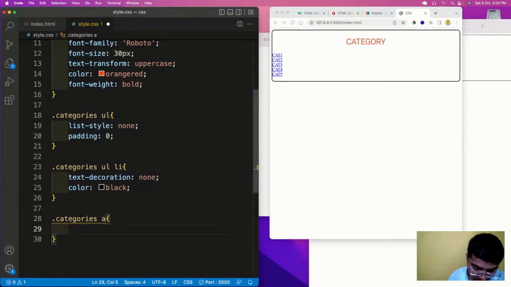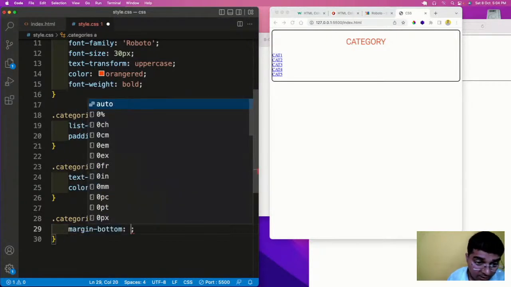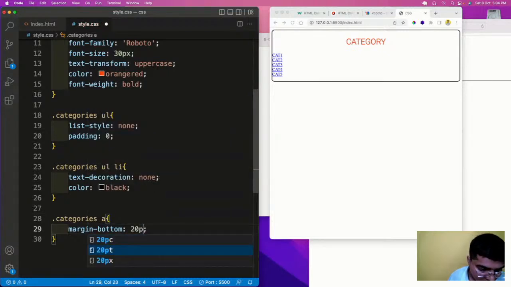Let us pick now dot categories anchor tag. Let's have some margin in the bottom of 20px. Okay, margin in the bottom we'll need to apply here.